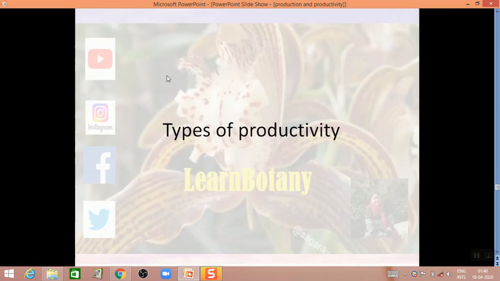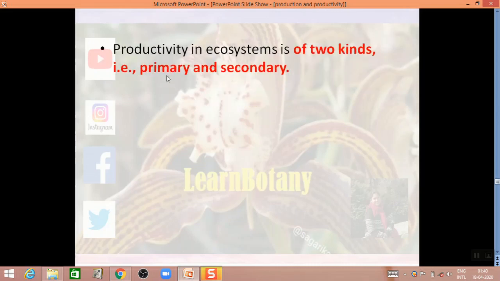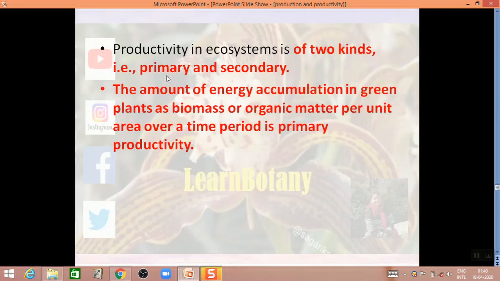Now, what are the types of productivity? Productivity has two types. One is primary productivity and second is secondary productivity. Primary and secondary productivity are quite similar. Here the difference is that primary productivity is produced by the producers or the green plants, and secondary productivity is produced by the consumers. So the primary productivity is the amount of energy accumulation in green plants as biomass or organic matter per unit area over a time period.